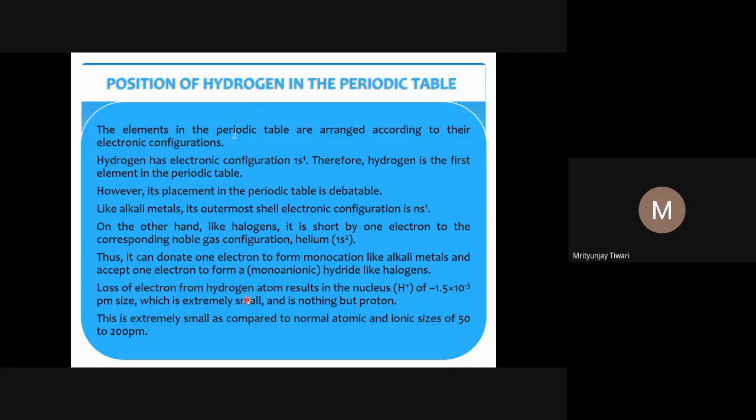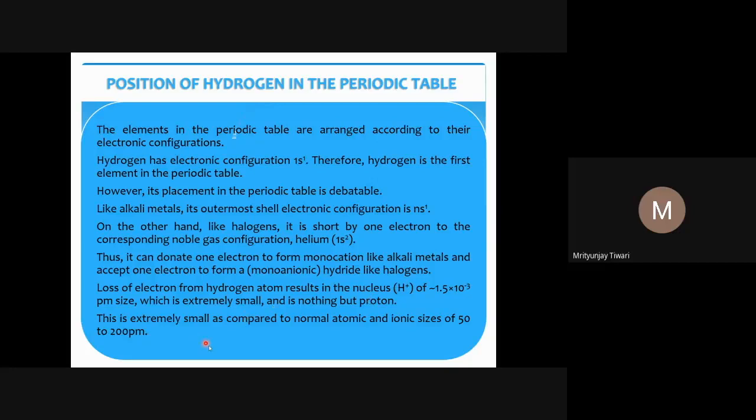Loss of an electron from a hydrogen atom results in the nucleus of hydrogen, which is H plus, and the size of this H plus is 1.5 into 10 to the power minus 3 picometer. 10 to the power minus 3 picometer means it is around the femtometer size, which is extremely small, and this H plus is nothing but a proton. Hydrogen is one proton and one electron, and if hydrogen donates its electron to someone else, then what will be left? Only the nucleus of hydrogen, which has only one proton. So H plus is nothing but a proton.